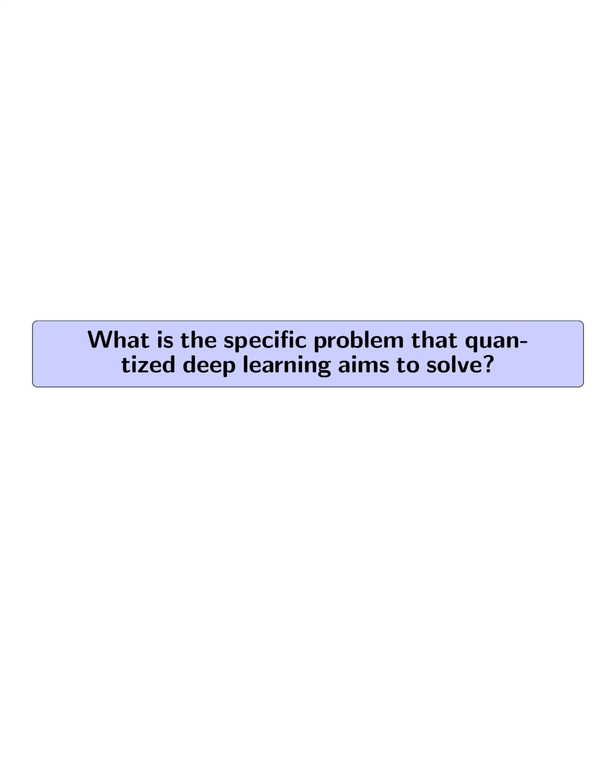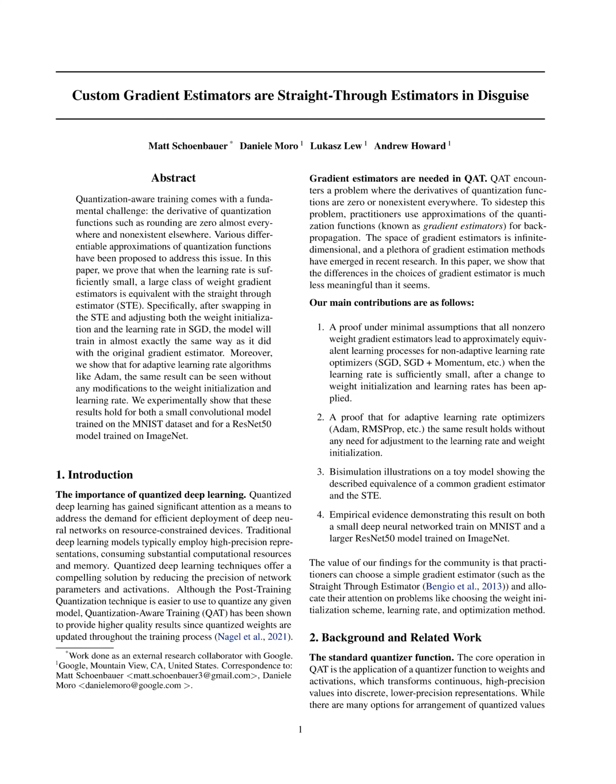What is the specific problem that quantized deep learning aims to solve? The specific problem that quantized deep learning aims to solve is the demand for efficient deployment of deep neural networks on resource-constrained devices. Traditional deep learning models use high-precision representations, which consume significant computational resources and memory.